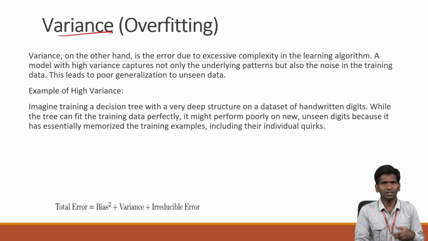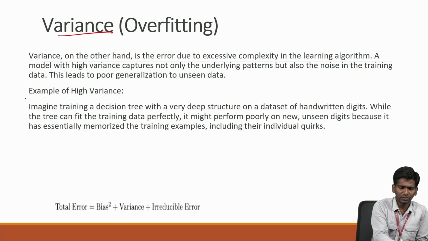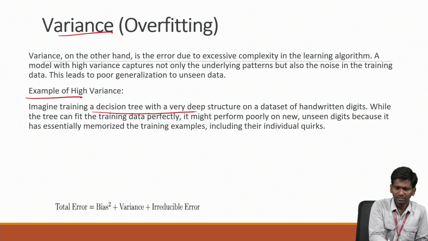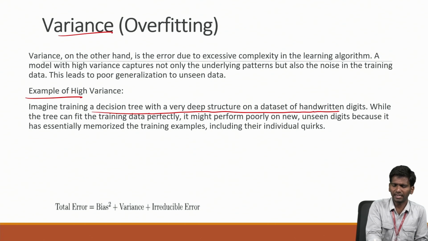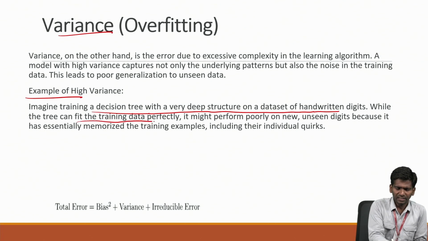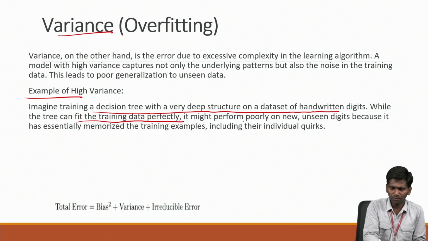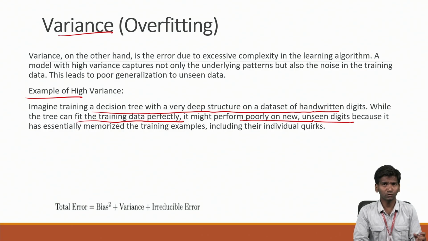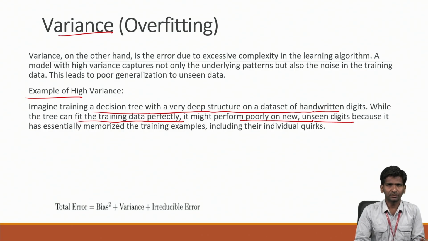Next, variance. If we design with a very complex architecture, here also you can take a real life example: handwritten digit recognition. Imagine training a decision tree with a very deep structure on a data set of handwritten digits. While the tree can fit the training data perfectly, it might perform poorly on new, unseen digits. There may be transparent digits also.